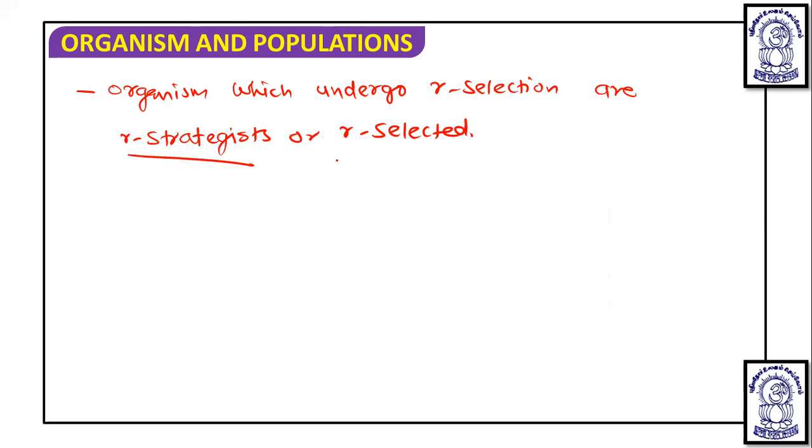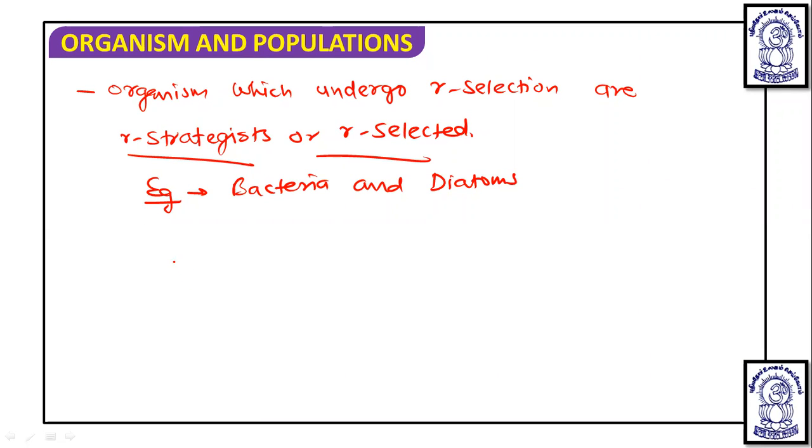And if we talk about examples of R strategist or R selected organisms, they can range from bacteria and others, so bacteria are examples.